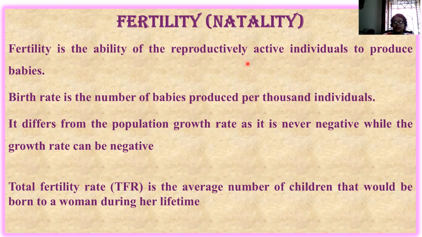During the first phase of their life, they are not active. During the last phase of their life also, they are not active. So fertility is the ability of the reproductively active individuals to produce offspring or babies.